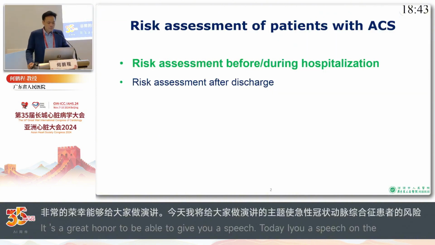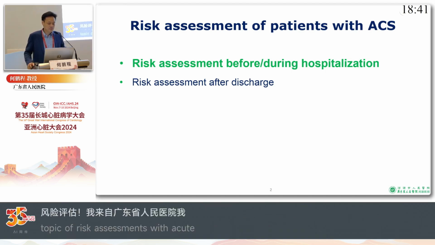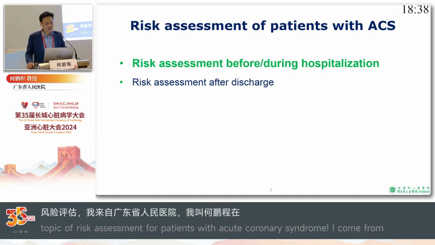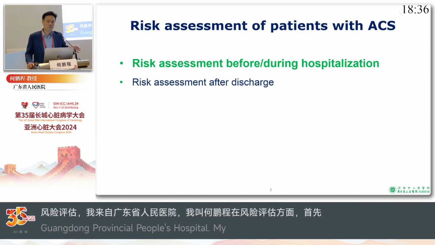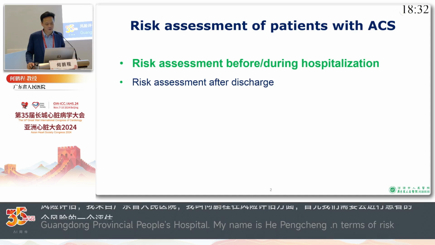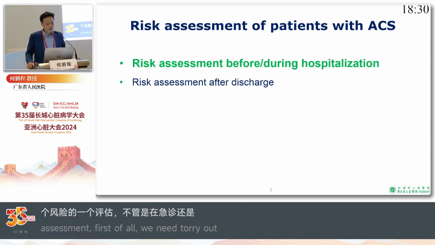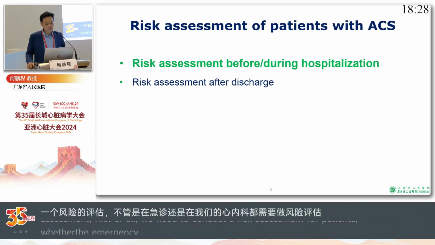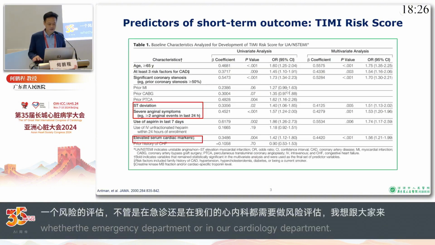When we talk about risk assessment, in the first place, we need to evaluate the risk when we see the patient in the ED or in our cardiology department. So I would like to talk about the risk assessment before or during hospitalization first.